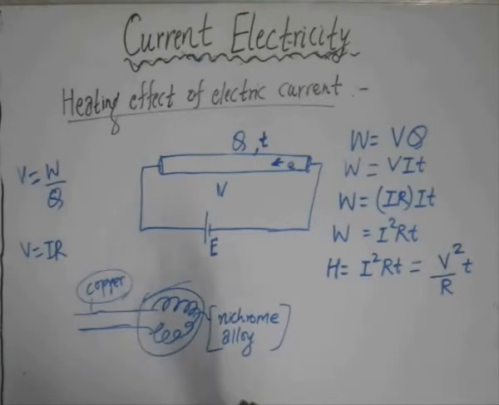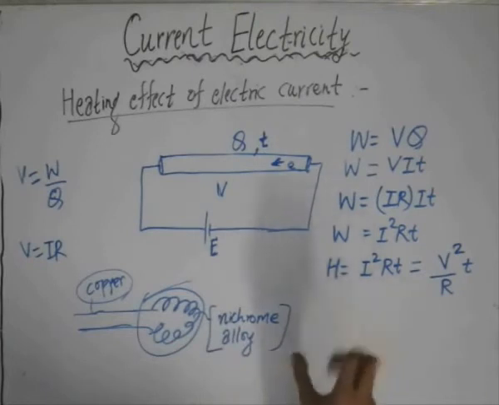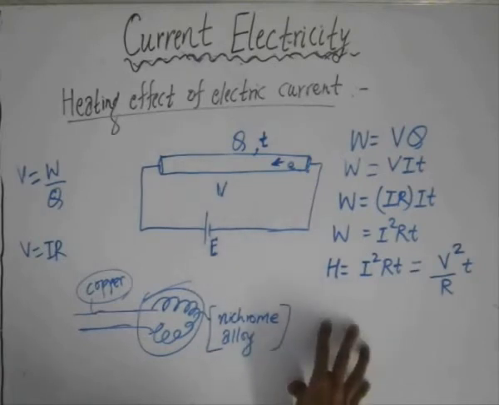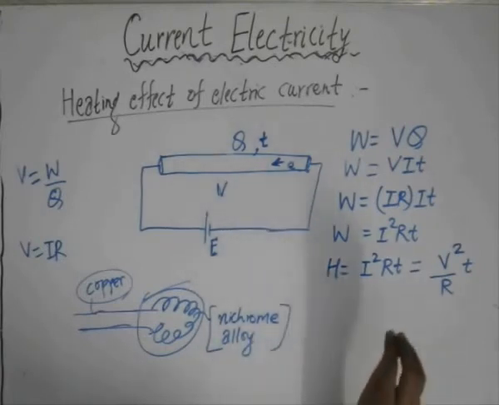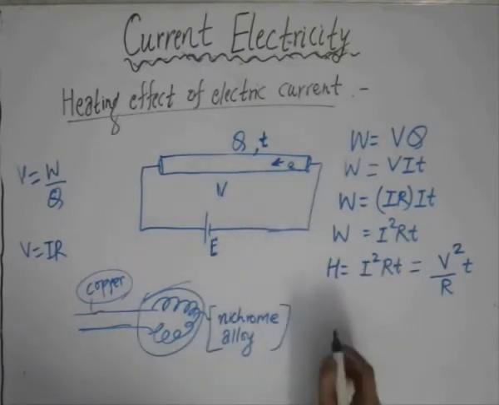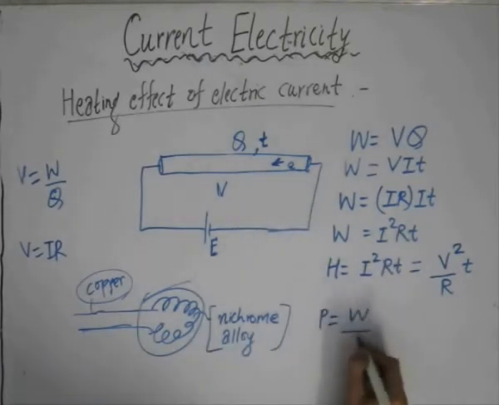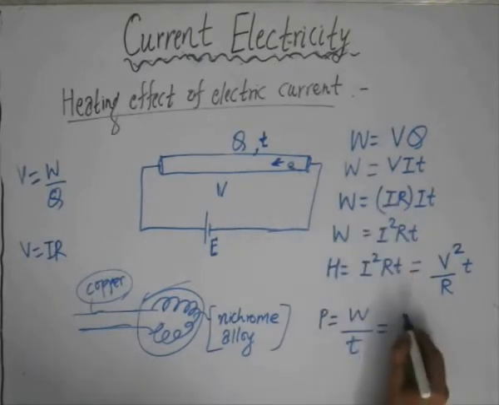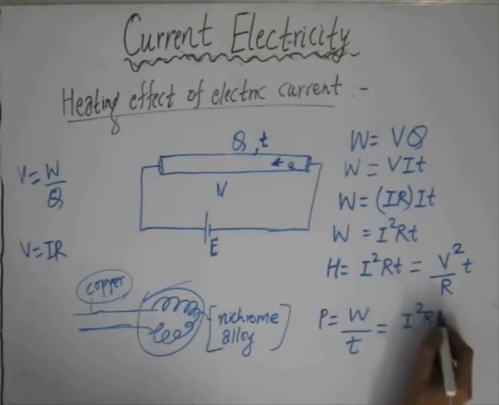Now, after discussing the work done, what we can see is what amount of power is delivered to the load, or, in a more specific way, we can find the maximum power that can be delivered to a load. Since power is the rate of performing work, the power is the rate at which the work is performed. So in our case this is same as saying that the power is I squared times R T divided by T. So this would be I squared R.